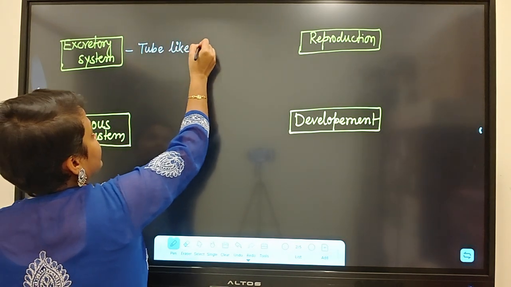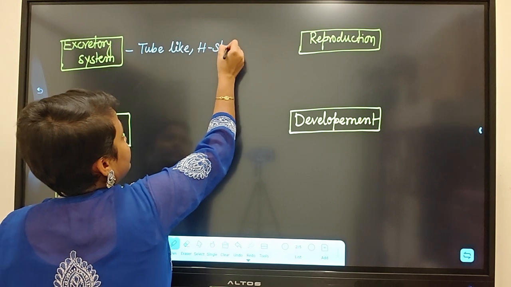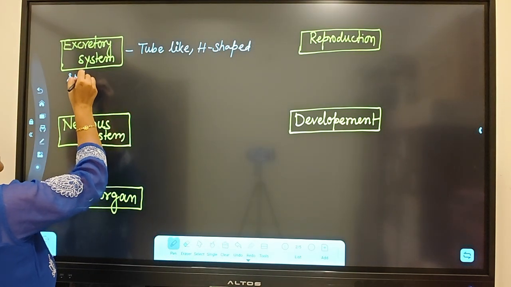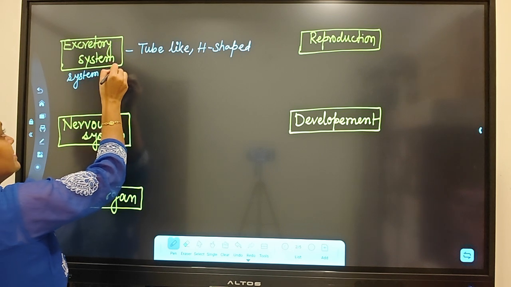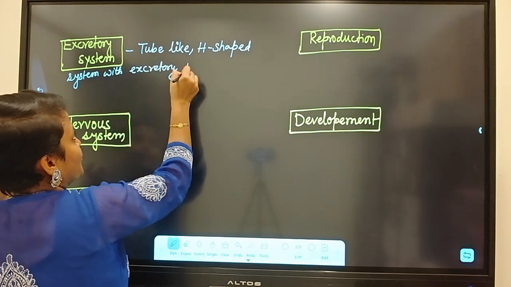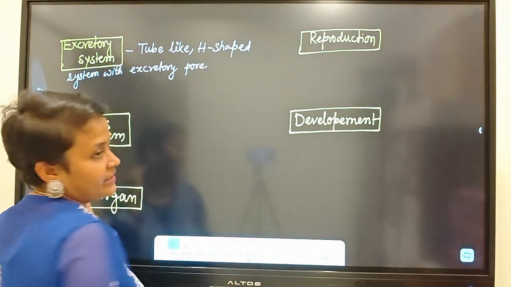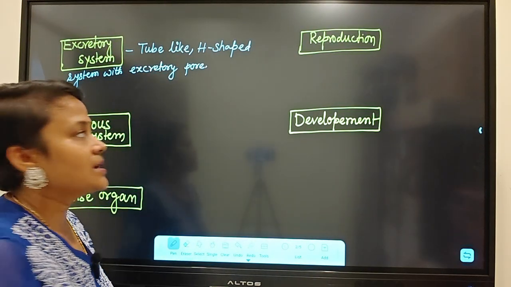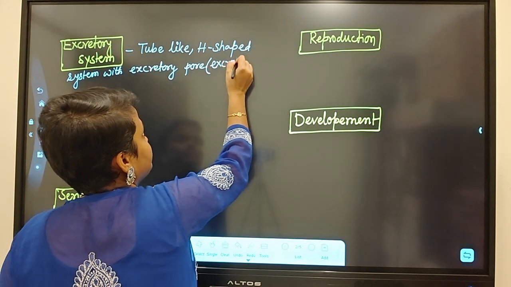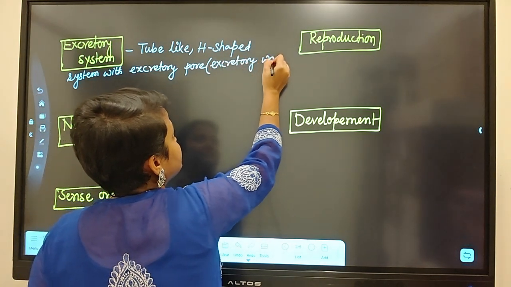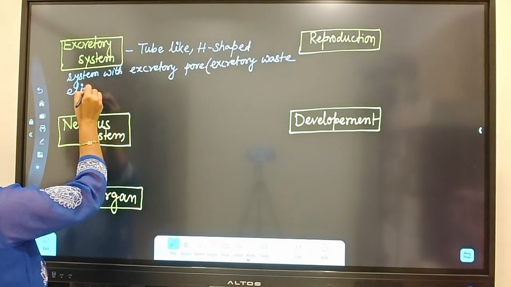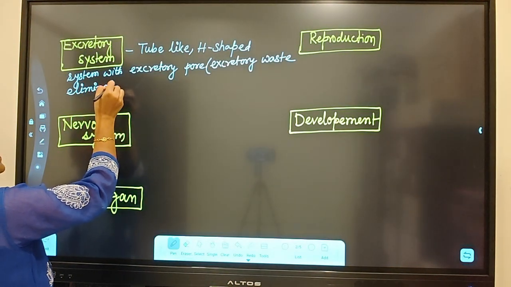So excretory waste elimination is by the excretory pore.